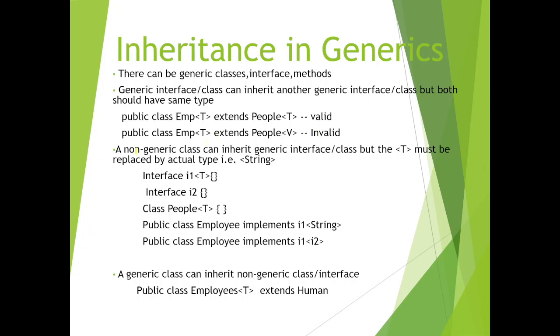One more concept: a non-generic class can inherit a generic interface or class, but the type T must be replaced by an actual type. For example, I have declared a generic interface I1 with the type T. Then I have another non-generic interface I2. I have a generic class People<T>.